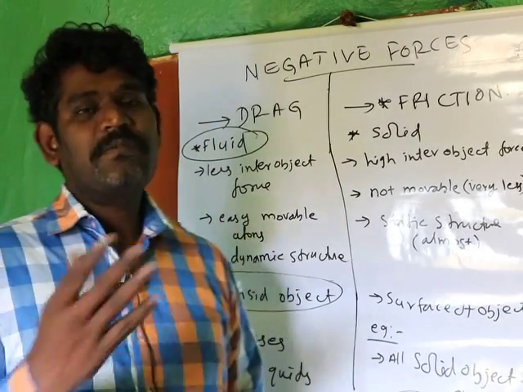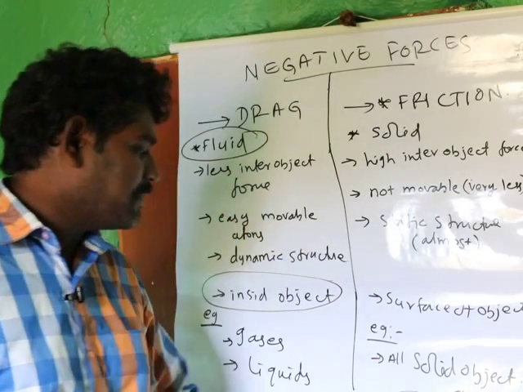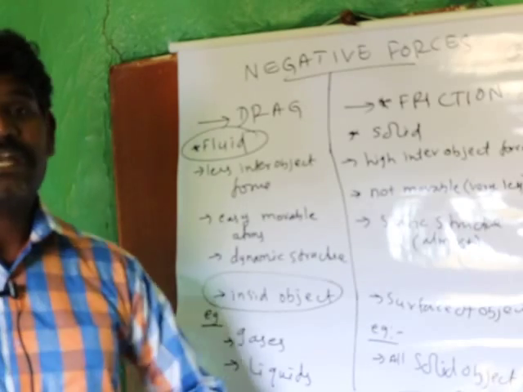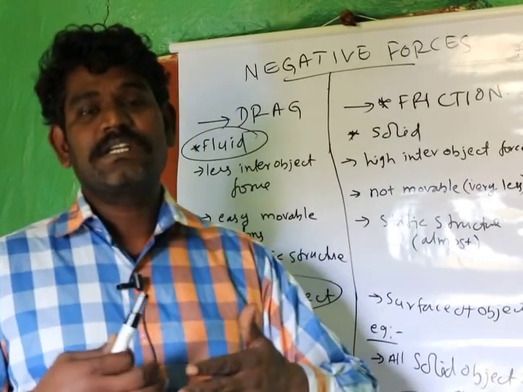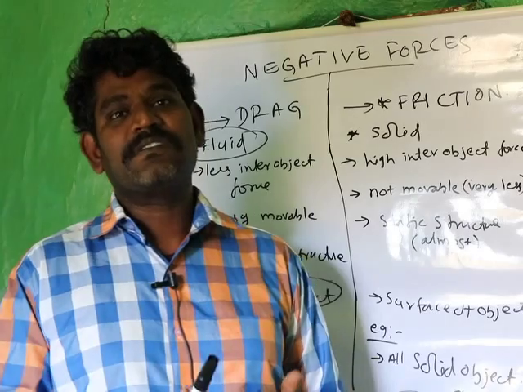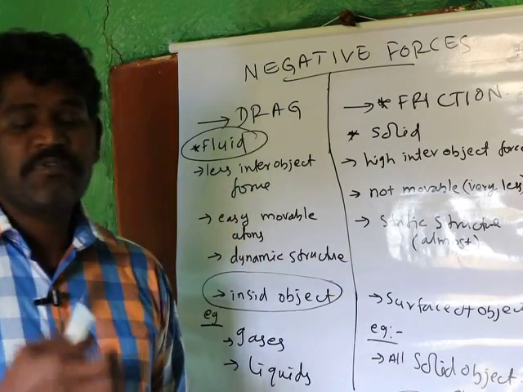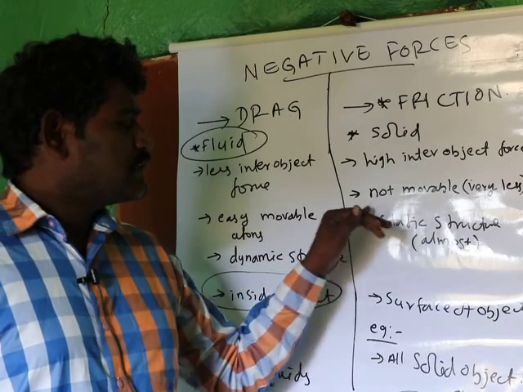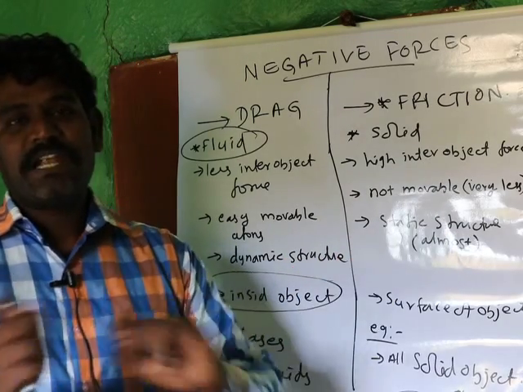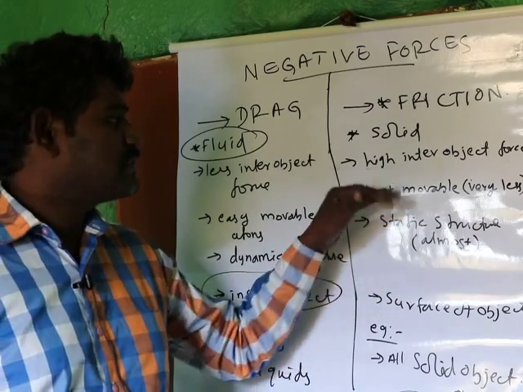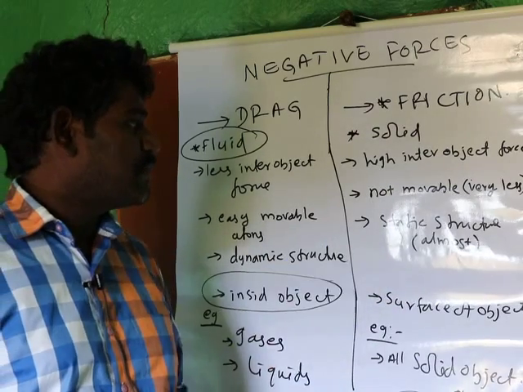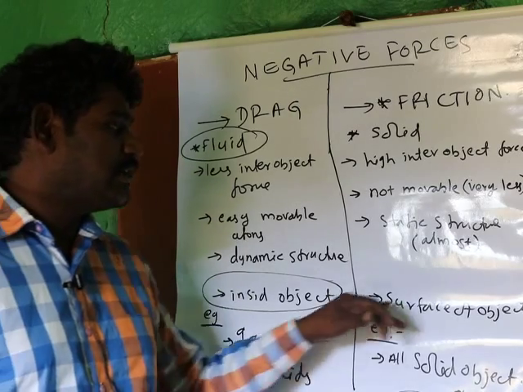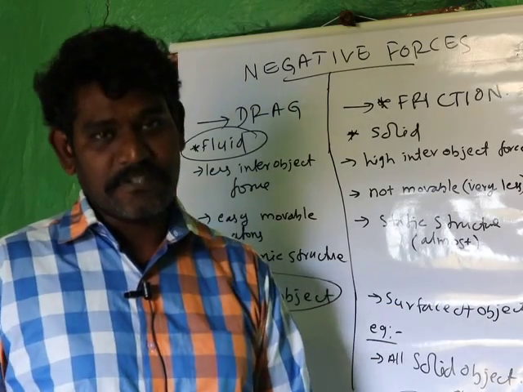Whereas here, it usually happens on the surface, so the interaction is much less than in a fluid, but it experiences more force, because it gives much more force in the case of friction. It is usually not movable inside the object. It is static because it's a solid, and its structure is almost like a static structure, and it usually happens on the surface of the object.